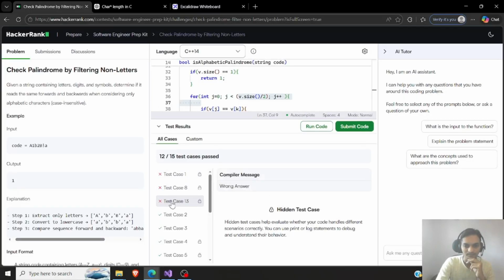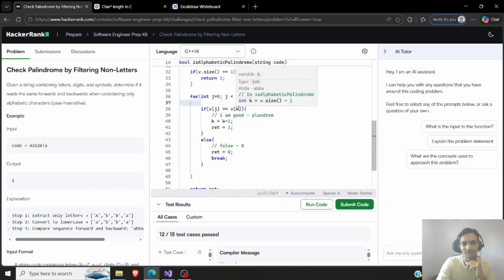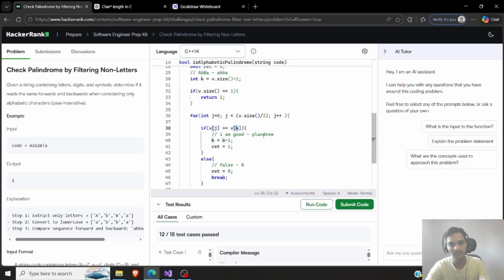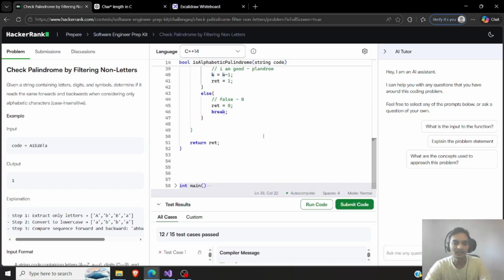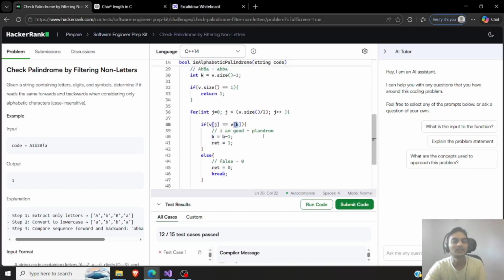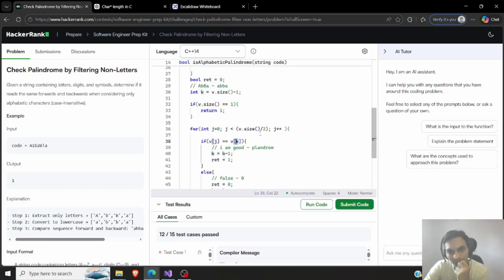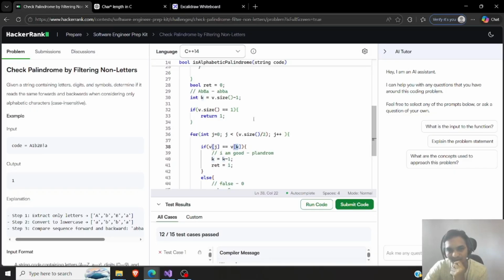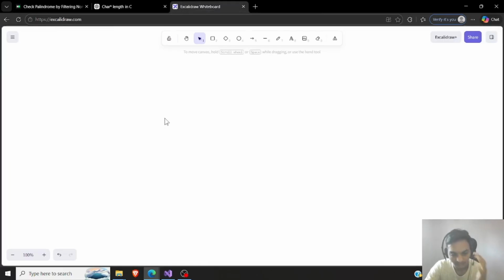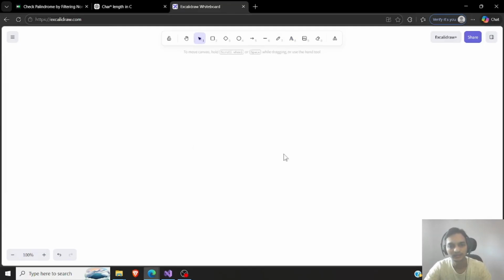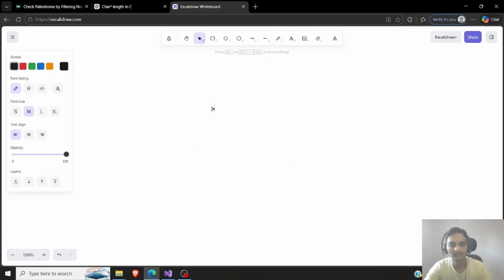Wrong answer. I was thinking if I get into an exception because I'm trying to access k and k is actually not a valid number or whatever. But in this case, I got into 3 cases where I'm actually failing. Exactly. So what I can do is, let's just assume, can I write here? Okay, a